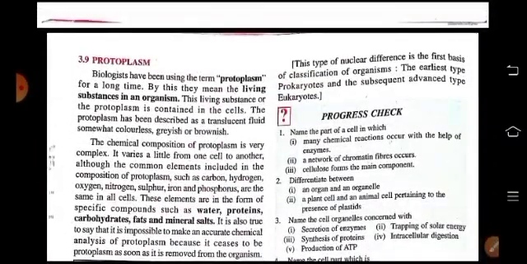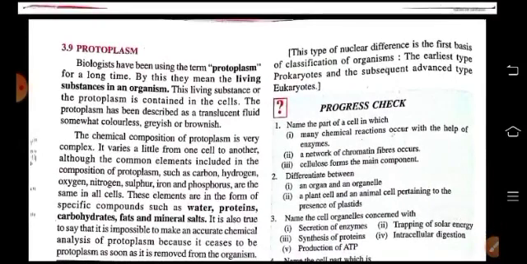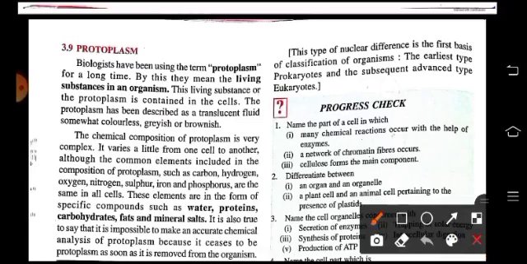Now let's move on to protoplasm. Biologists use the term protoplasm, which means the living substance in an organism. This living substance is present in the cell and it is a translucent fluid which is colorless, grayish or brownish in color. The chemical composition of protoplasm is very complex because it varies a little from one cell to another.